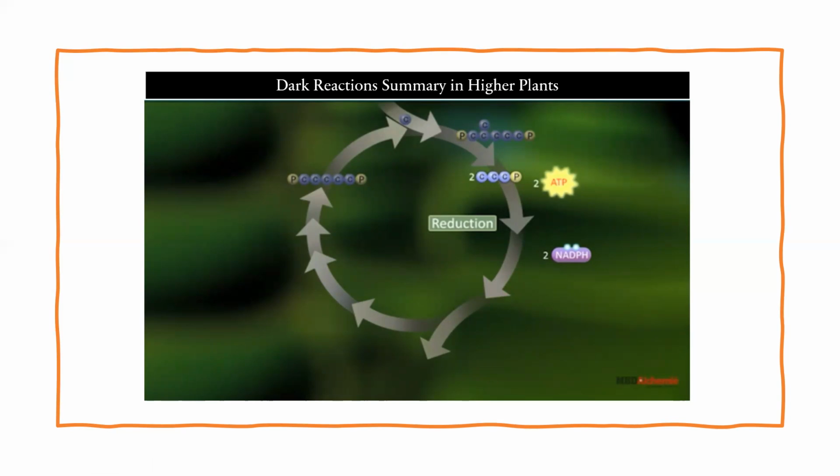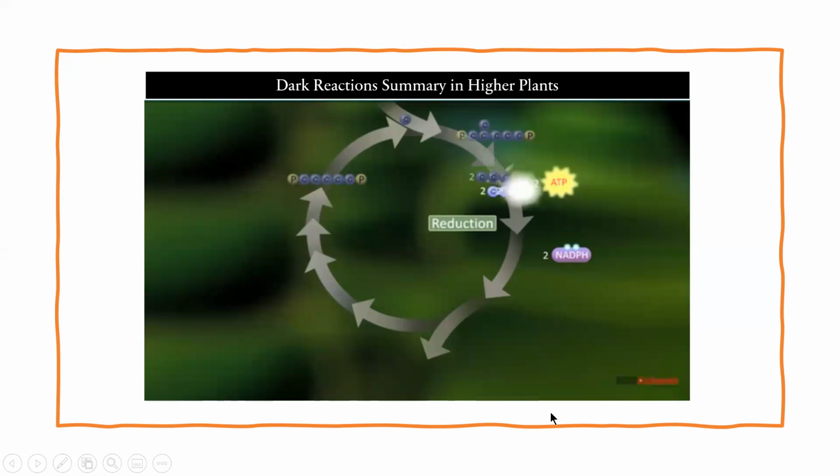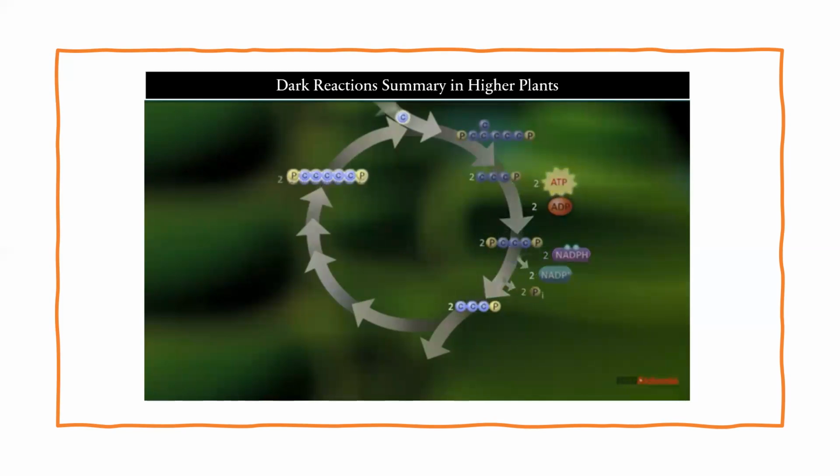These two energy compounds play a crucial role in carbon fixation. So here the carbon dioxide converts into glyceraldehyde 3 phosphate and finally it produces the glucose molecule.